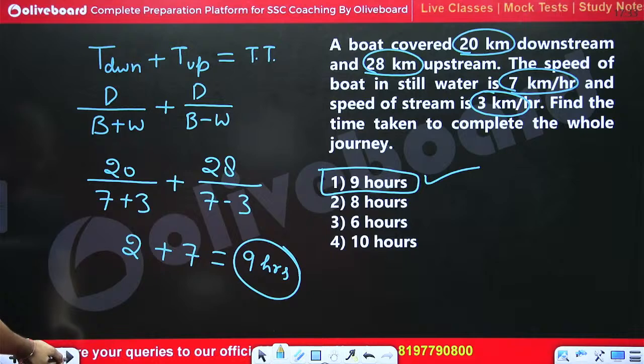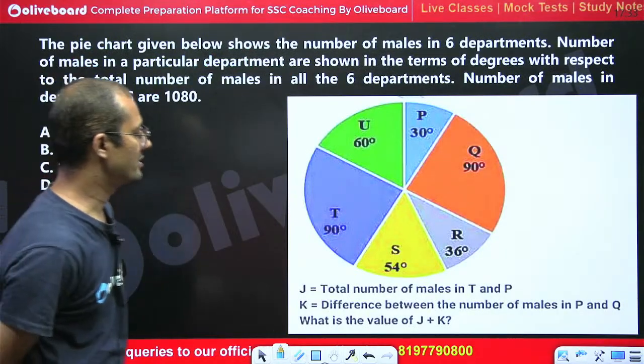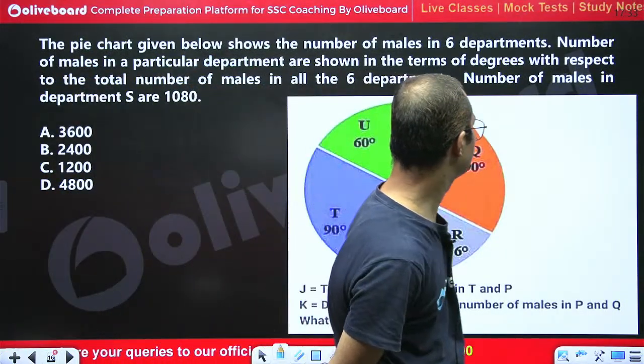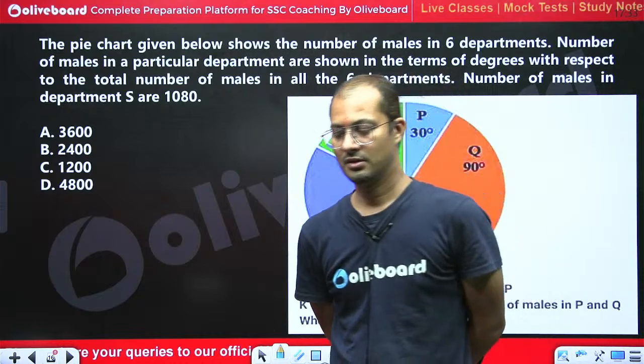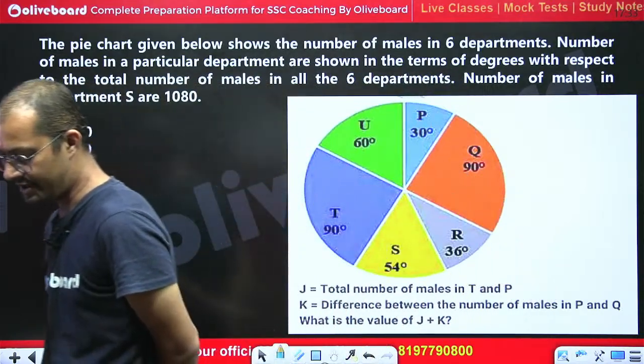So moving to the next question. This question belongs to DI section. Now tell me what would be the answer for this question.